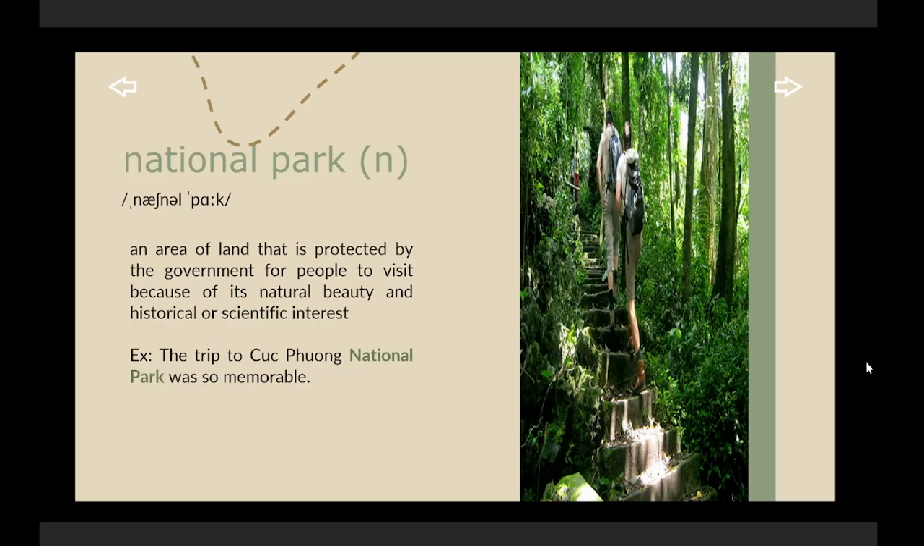So we have National Park. It is an area of land that is protected by the government for people to visit because of its natural beauty and historical or scientific interest. To say this in Vietnamese, we have Vườn Quốc gia. And here is an example for you. The trip to Cúc Phương National Park was so memorable.